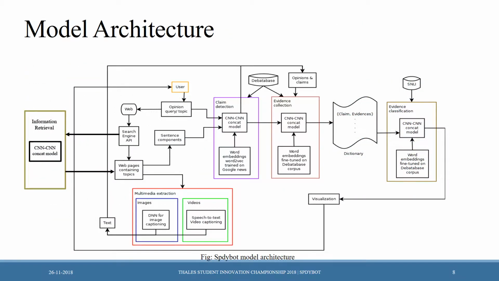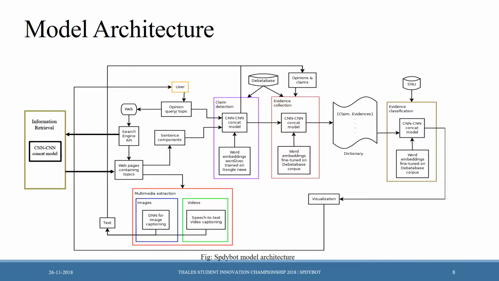I would like to give an overview of our entire model through this architecture. Instead of building a very complex model, we have focused on building subtask-based multiple specialized models which are simple to design, very efficient, and easy to interpret. We have divided our entire task into 4 subtasks, namely information retrieval, claim detection, evidence collection, and evidence classification. Also, it is an end-to-end learning model. The only input to this model is a query or topic provided by the user, which is passed to a web search engine associated with a CNN-based IR model.